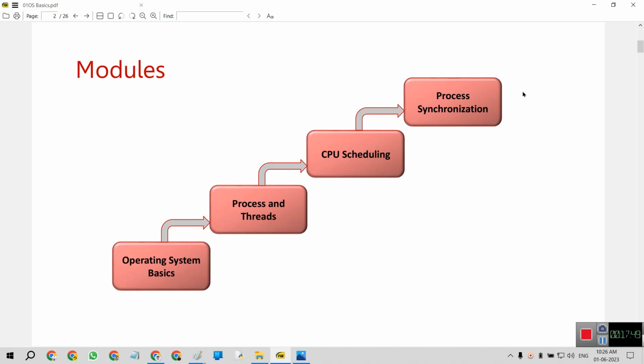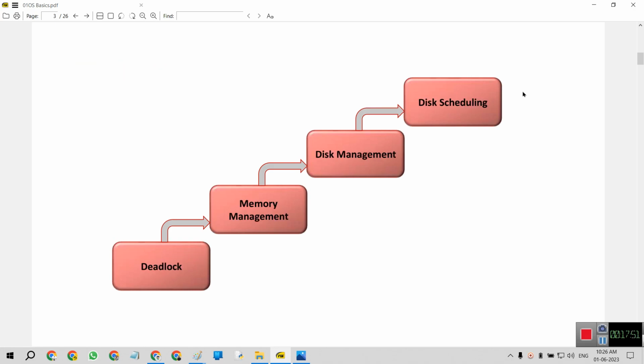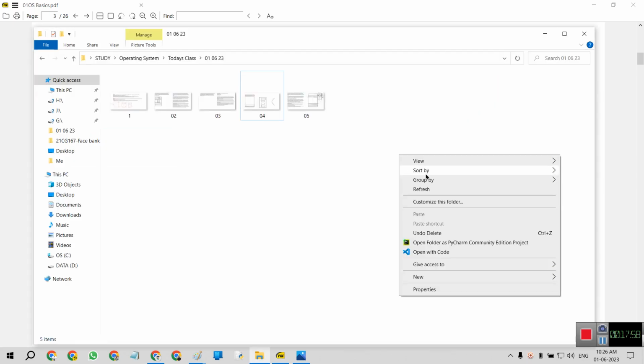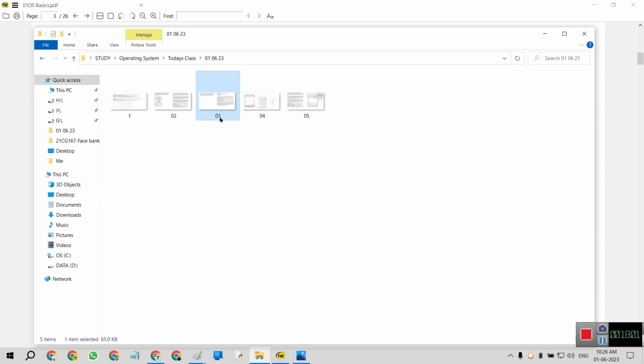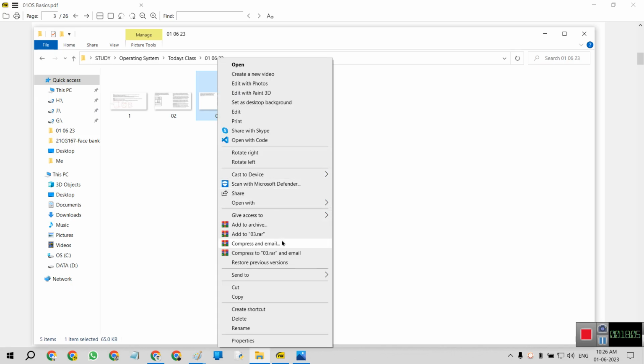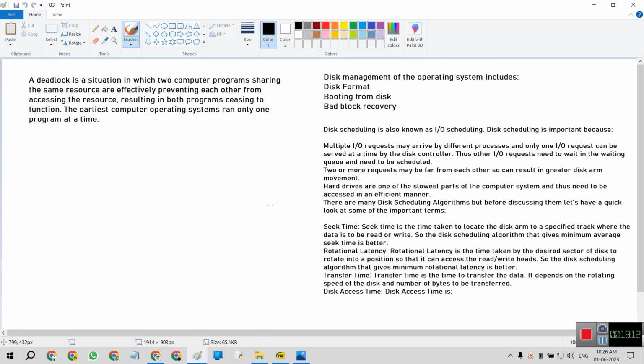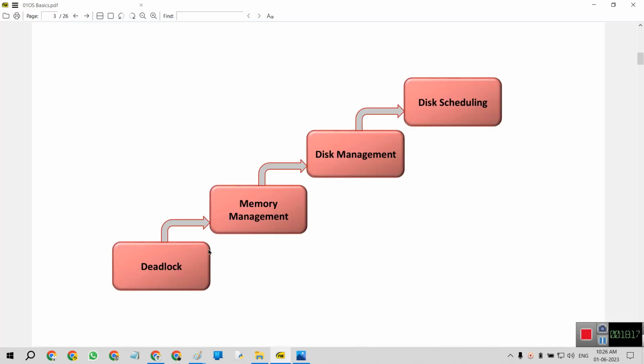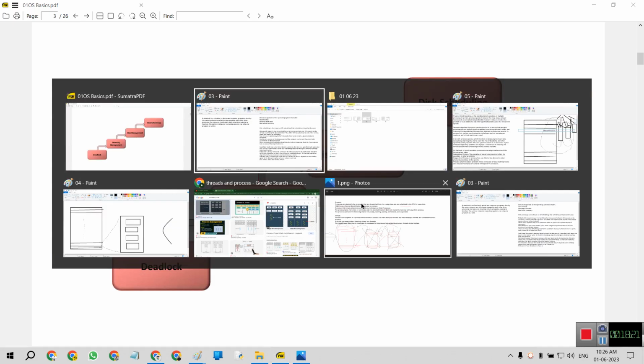So here is our point. We discussed process synchronization. Our next modules are deadlocks, memory management, and disk scheduling. So simply, deadlock is defined as, we are going to open paint. So here is the deadlock. This is the workflow of the OS: deadlock, memory management, disk scheduling.